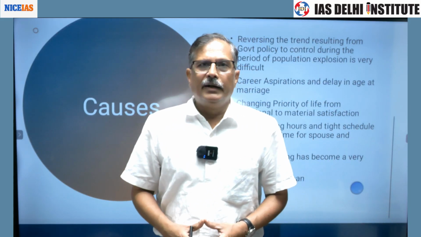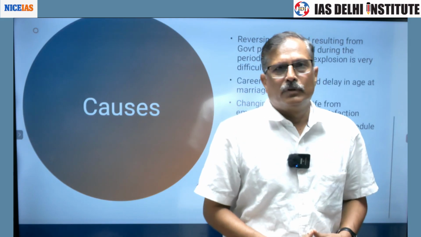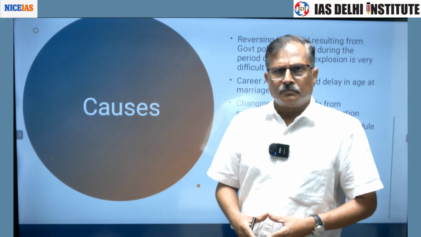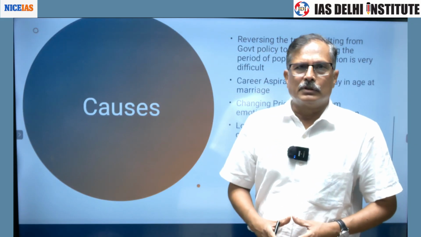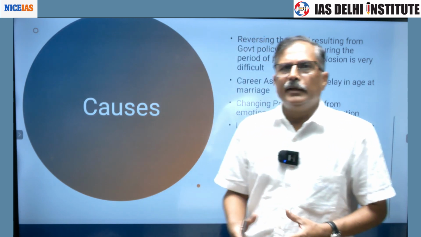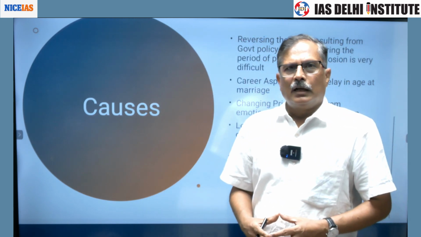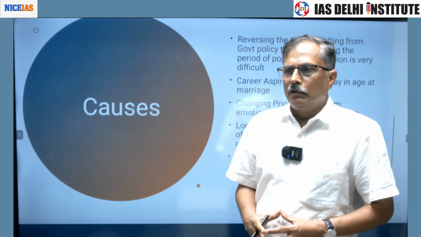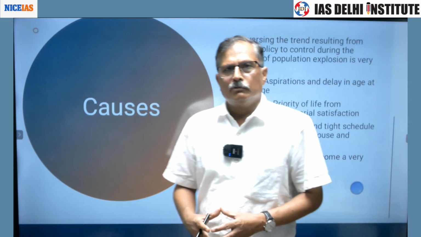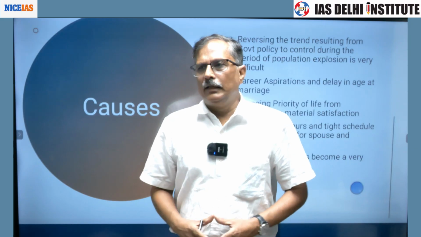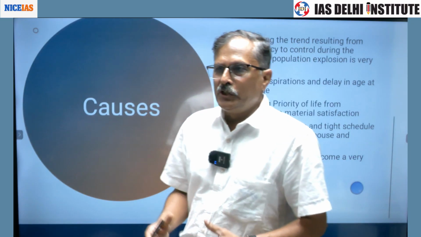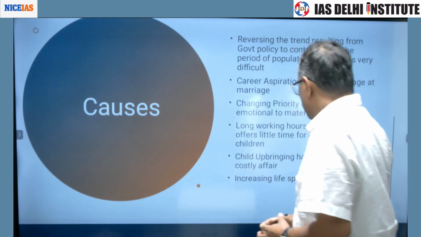Due to commercialization, education has turned out to be very costly. Other services are also costly. Upbringing of children has turned out to be a very costly affair, which middle class people are not able to afford much. That is why there is a growing tendency of the one child norm.